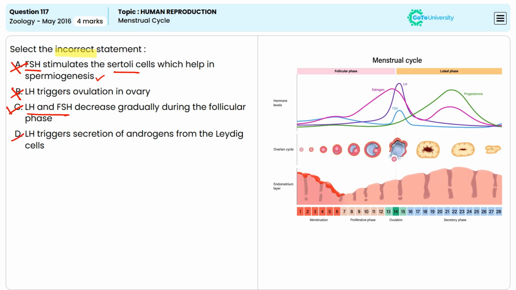Option D, LH triggers the secretion of androgens from the Leydig cells. This statement is also true. The LH hormone stimulates the Leydig cells to secrete testosterone, that is an androgen, which is important for spermatogenesis. So option D is also a true statement, which makes option D an incorrect answer. The correct answer is option C.